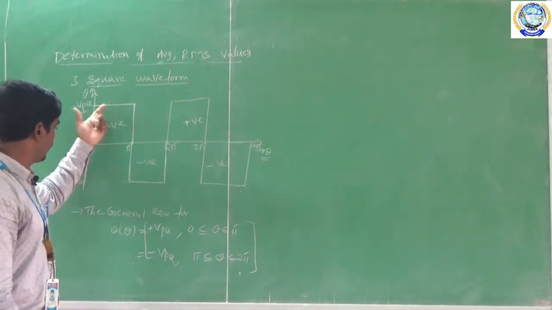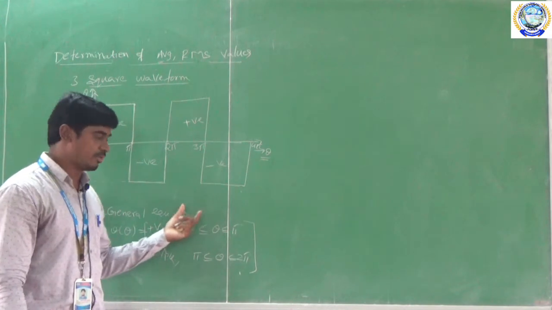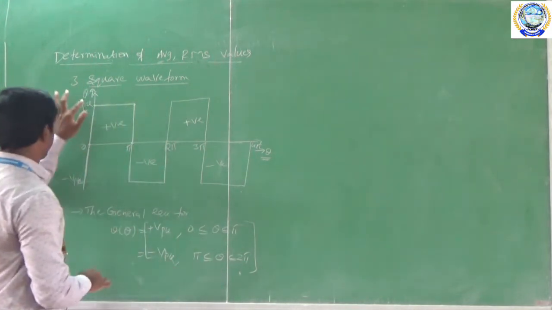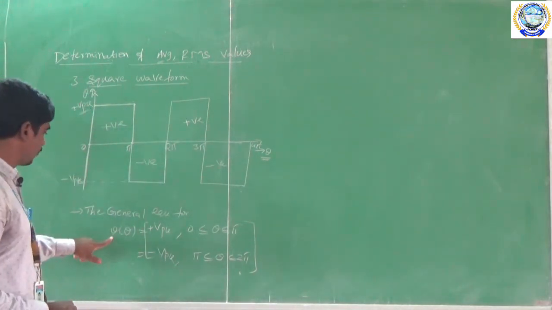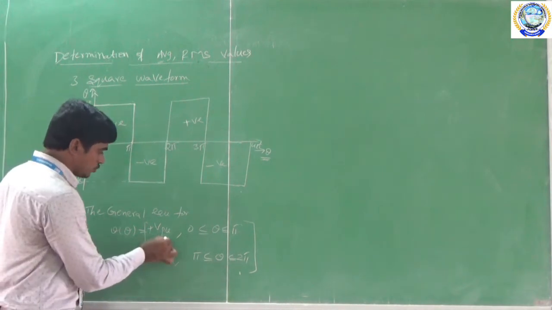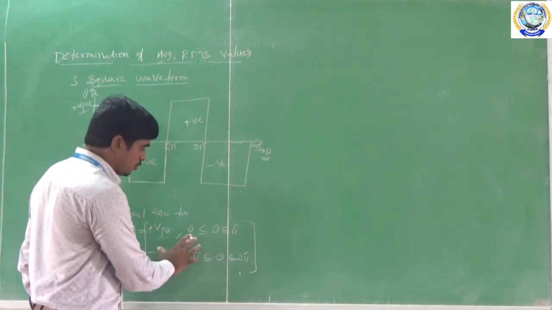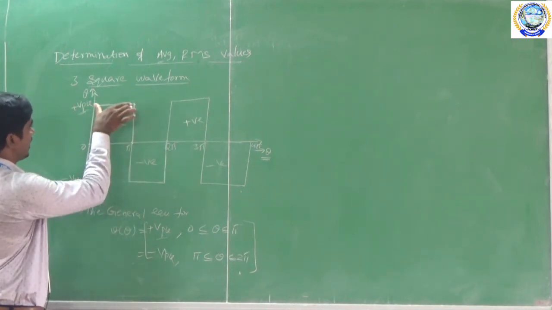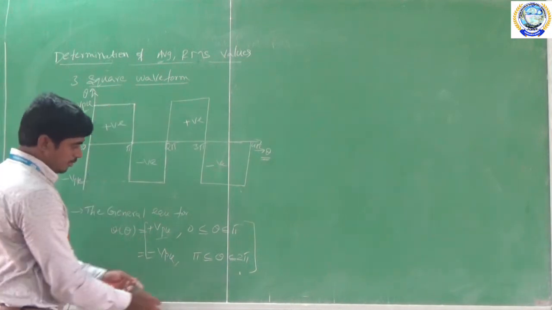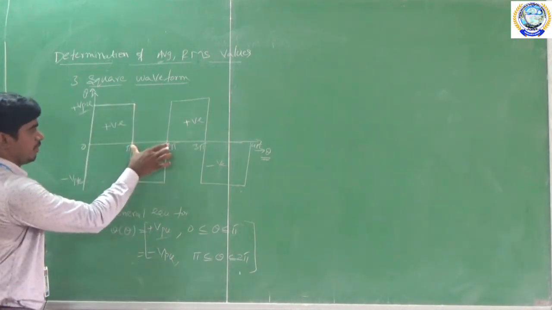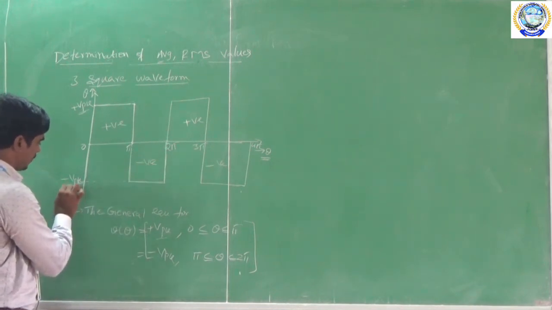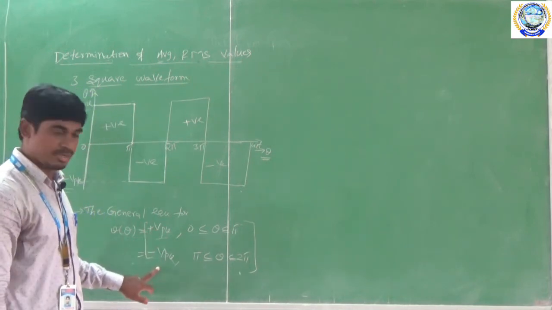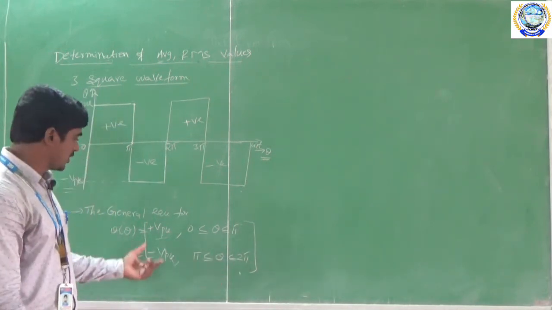For the square waveform, the general equation is V of theta. Why? Because we are considering the x-axis as theta and the y-axis as voltage. So V of theta is equal to positive value of VPK for the time period 0 to pi. See here from 0 to pi, this waveform has a value of VPK, and from pi to 2 pi it has a value of minus VPK. So the square wave has two values, one positive and one negative, from 0 to pi and pi to 2 pi. These are the general equations.